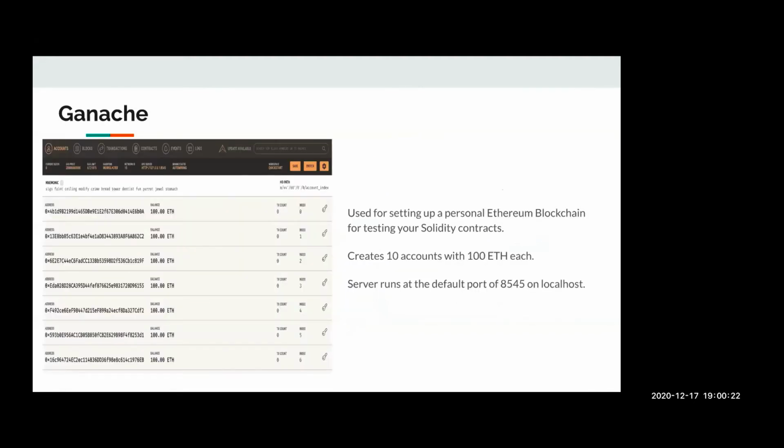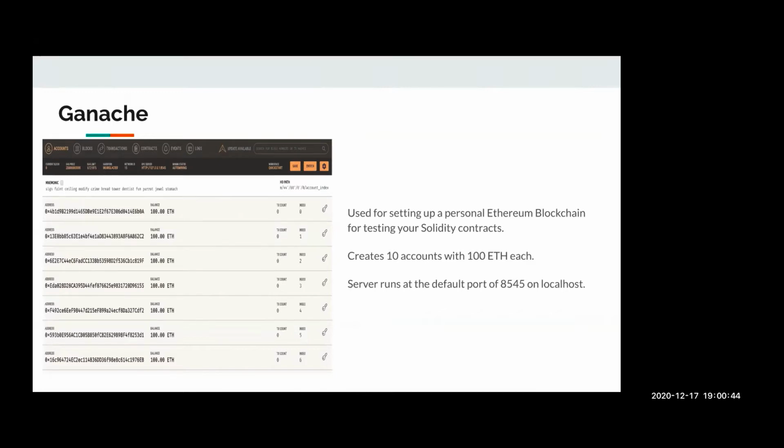Now let's look at some of the tools that are used for decentralized application development. One of them is Ganache. Ganache is used by developers to set up their personal Ethereum blockchain network quickly for testing their Solidity smart contracts.